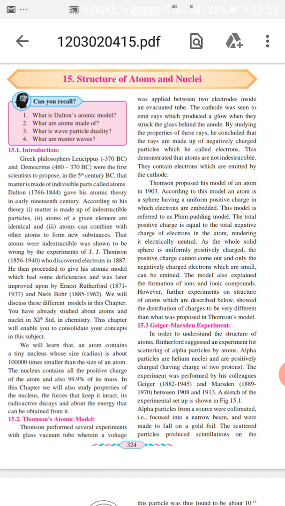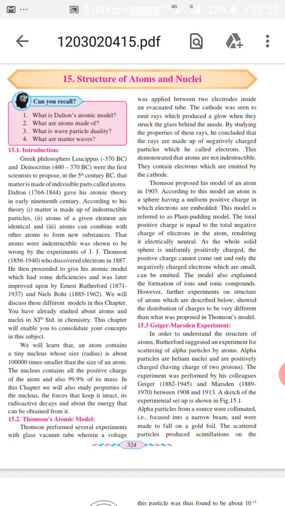We will study different models or different experiments done by various physicists here. So the physicists have investigated the structure of atom in their own way. Like the Greek philosophers were the first scientists to propose in the 5th century BC that matter is made up of individual parts called atoms.